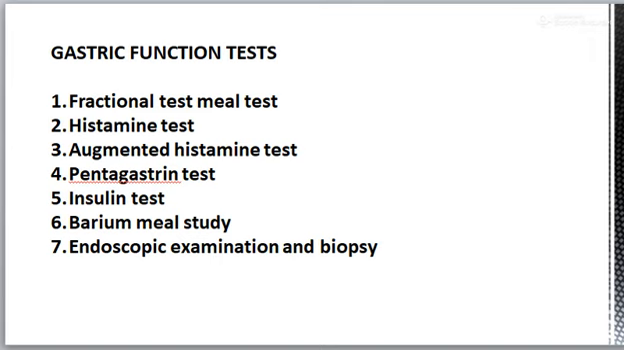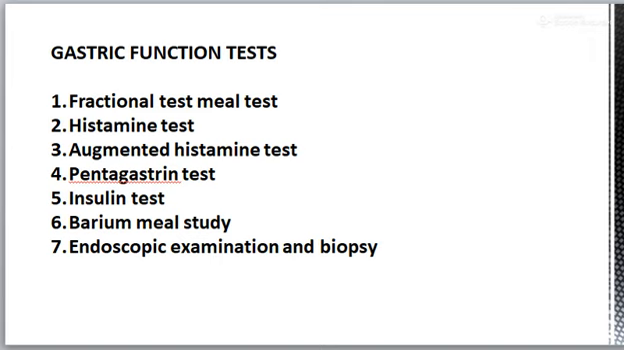Then second test is the histamine test. It is comparatively more sensitive test than the fractional test meal test for studying the gastric acid secretion. Why is it so? Because histamine is a powerful stimulator of the acid secretion, and due to this histamine injection, acid level increases very rapidly, and therefore there is no time for neutralization of the acid.